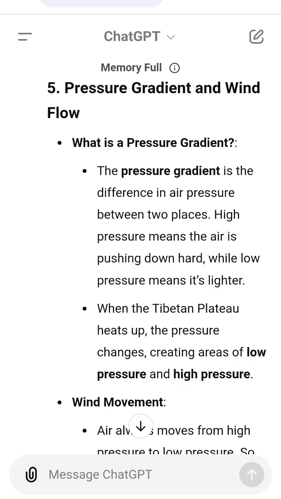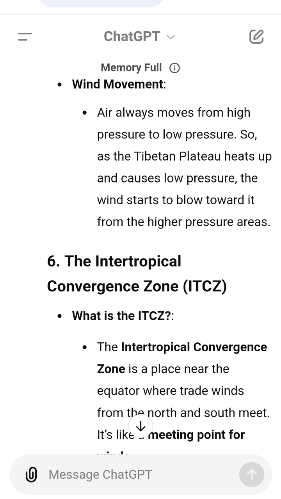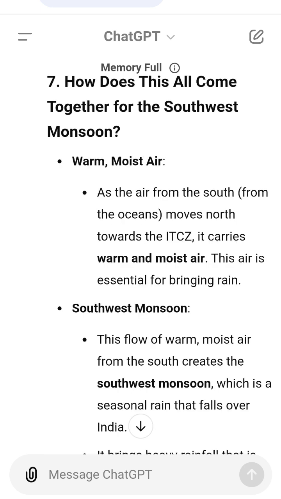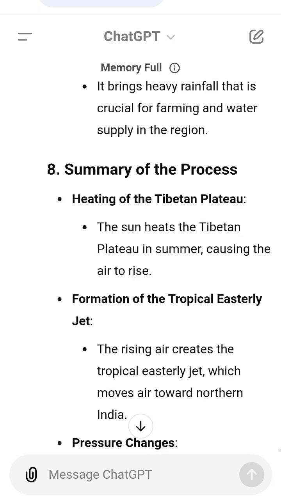9. Example to visualize the process. Imagine cooking water. Think of a pot of water on the stove. When you heat the pot, the water inside gets hot and starts to make steam rise. If you have a lid that's not tightly closed, like the weakened jet stream, the steam, which represents warm air, escapes easily and fills the kitchen, creating weather changes.